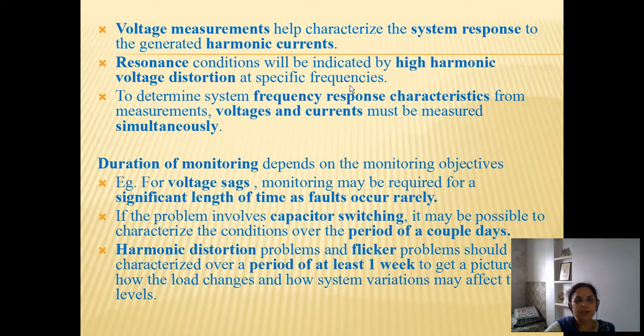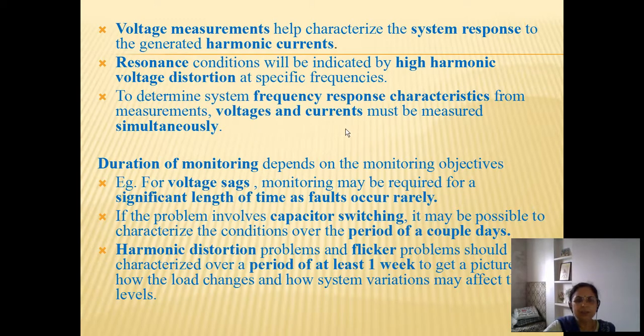We know that a resonant condition occurs at a particular resonant frequency, and so only that order frequency will show high harmonic voltage distortion. So that also will be identified as a possible resonance condition.